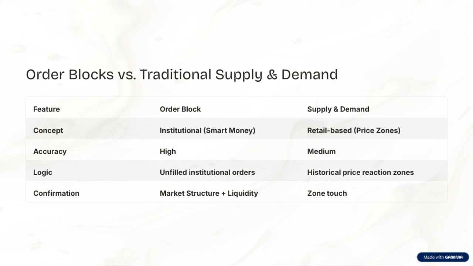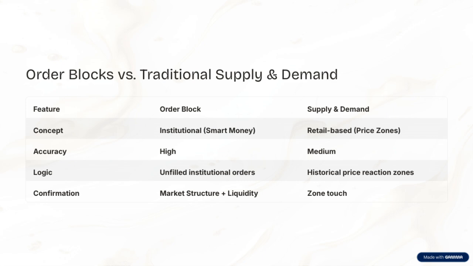The medium and high accuracy levels indicate how precise our zone identification can be. More precise zones help in making better trading decisions. When it comes to the types of zones, retail-based price zones are more about how individual traders see and react to these areas, whereas institutional or smart money zones are driven by the actions of larger players with more influence over the market. The core concept here is supply and demand, which underpins how we identify these zones.